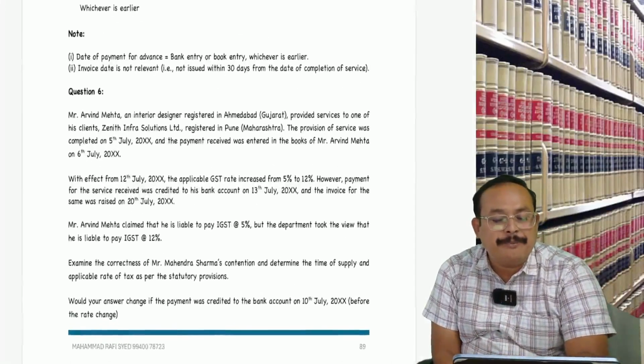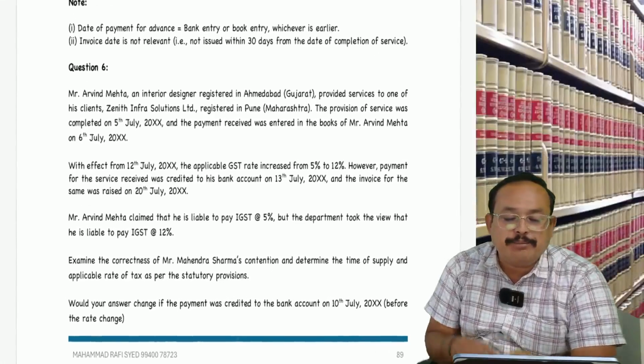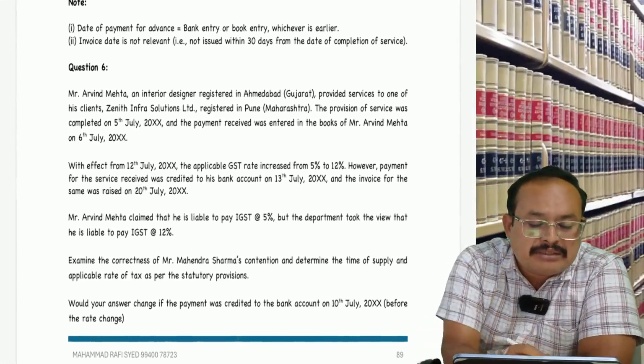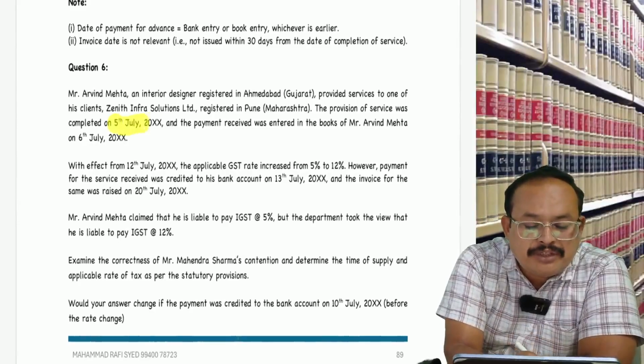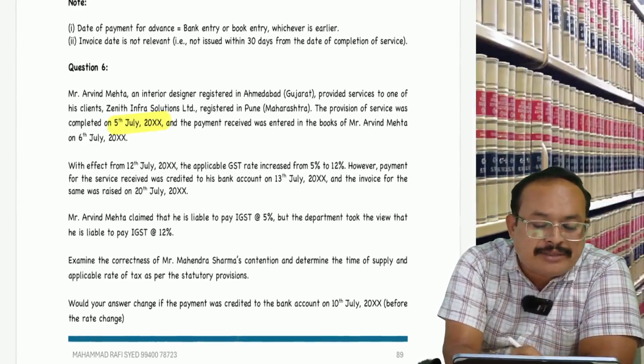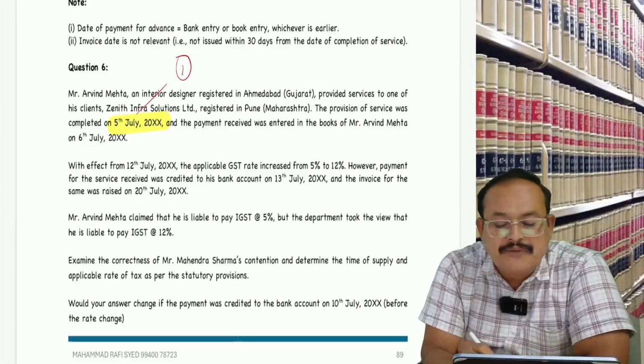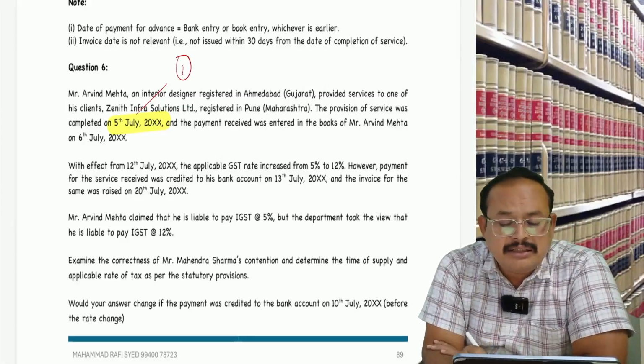Now come back to the problem. In the given problem, Aravind Mehta provides the service. When was the service completed? 5th July. So 5th July is one date. Thereafter, when was the payment received?